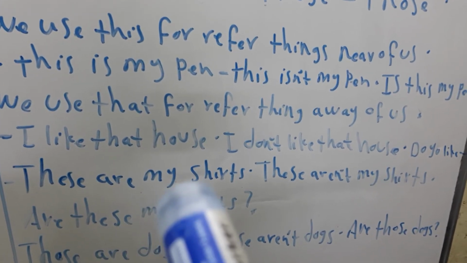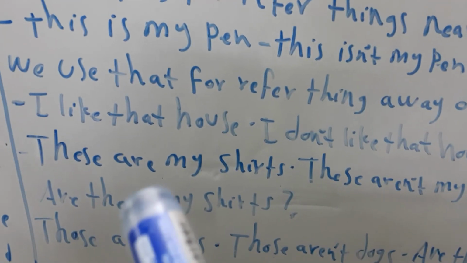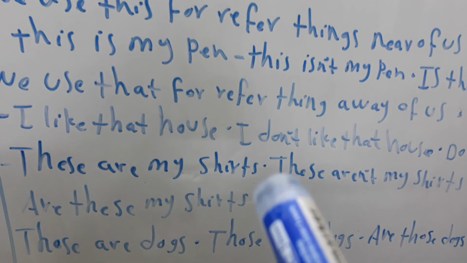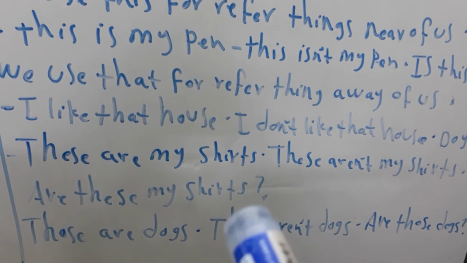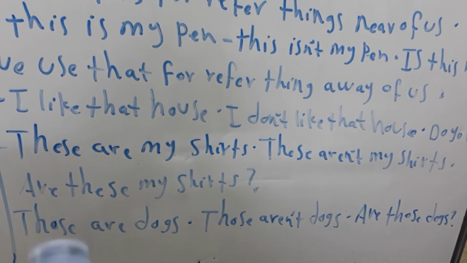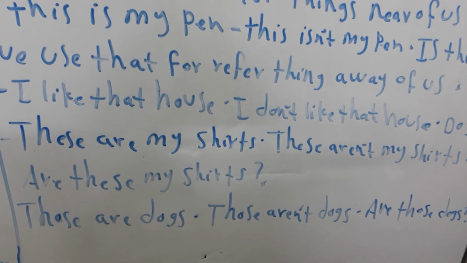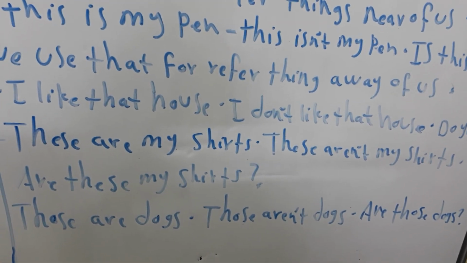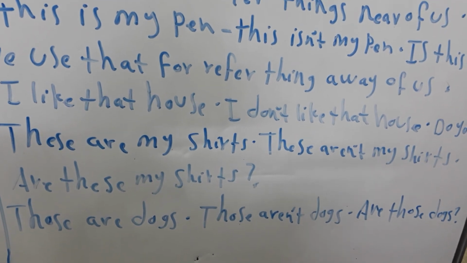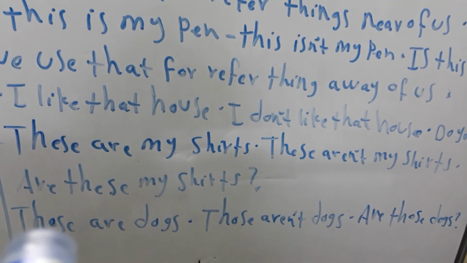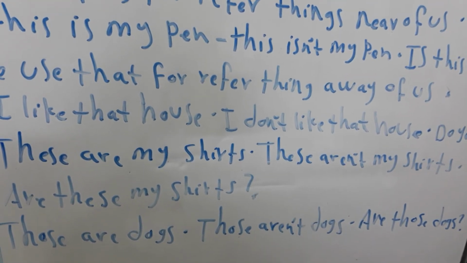These are my shirts. These aren't my shirts. Are these my shirts? Also, we use those to refer to plural things that are far away or not near us. For example, those are dogs. Those aren't dogs. Are those dogs?